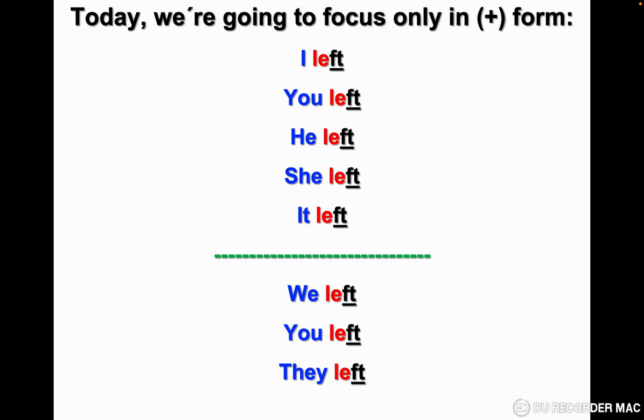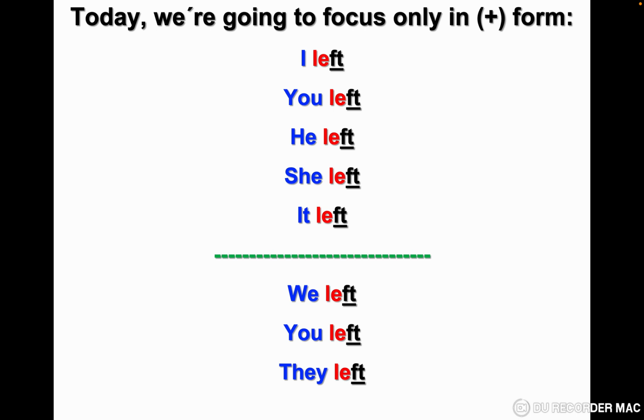So the correct question is did you leave? You will say to yourself, why? Because when you write didn't, it means that the verb is in the negative in the past simple. And when you write did, it means that it is a question in the past simple. You don't need to conjugate the verb in the past, in the negative and in the question.